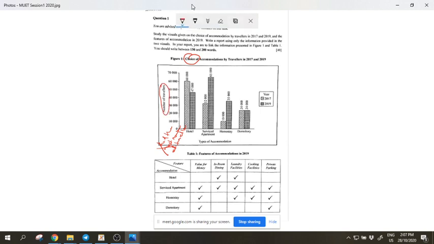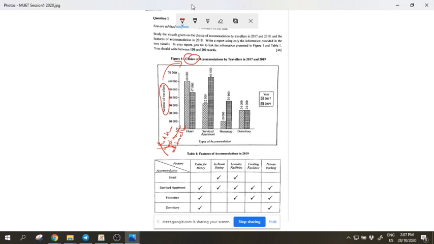The number of travelers chose the what? Okay, service apartment. Remember or not? And then the same also. The number of travelers who chose hotels were how many? Okay, or you can say the choice of accommodation by the travelers were hotel.